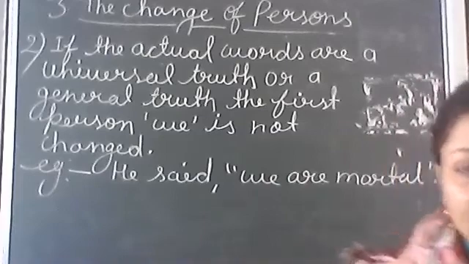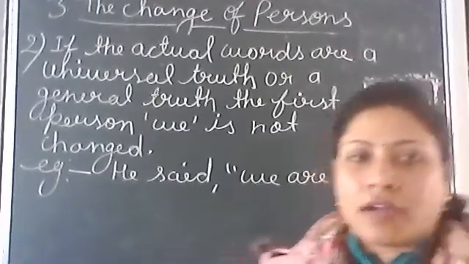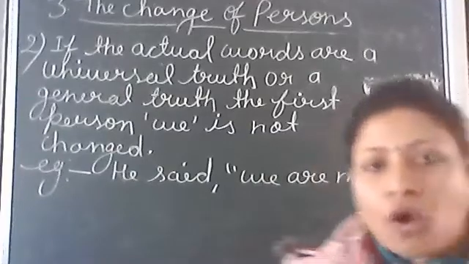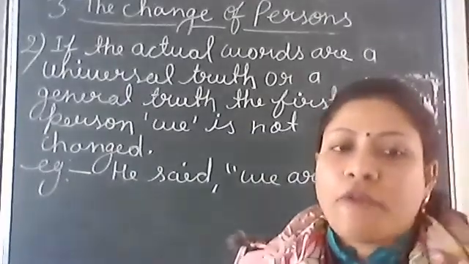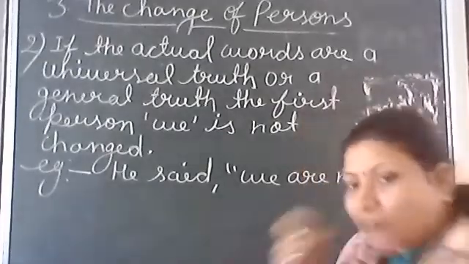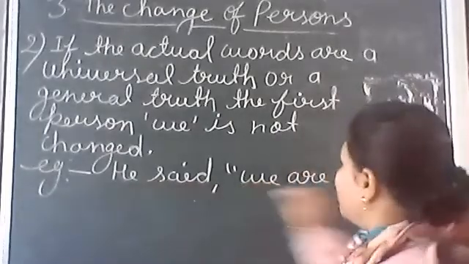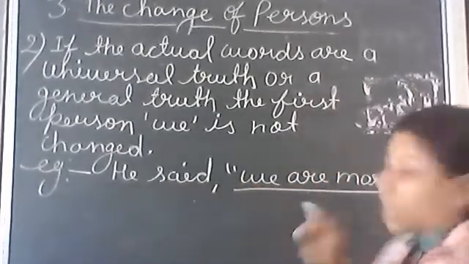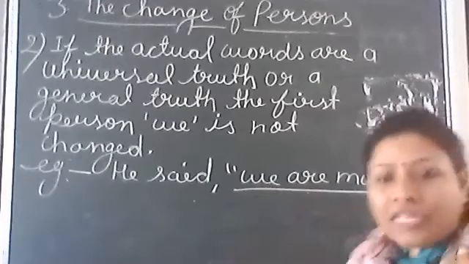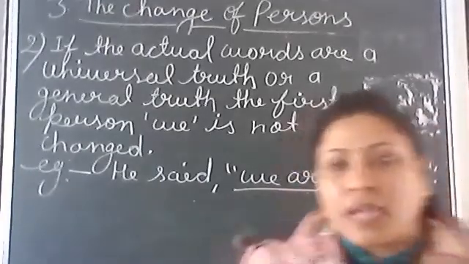Now look at the second point. If the actual words are a universal truth or a general truth, the first person "we" is not changed. Now look at the example. He said, "We are mortal." So this sentence is a universal truth. This cannot be changed under any circumstances.